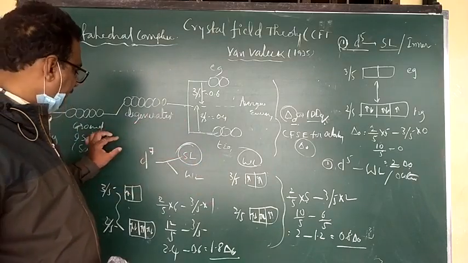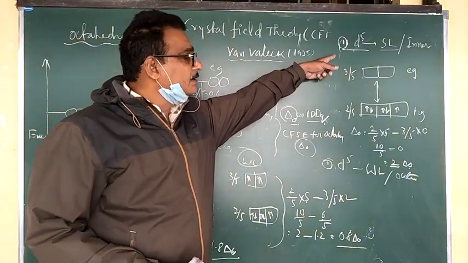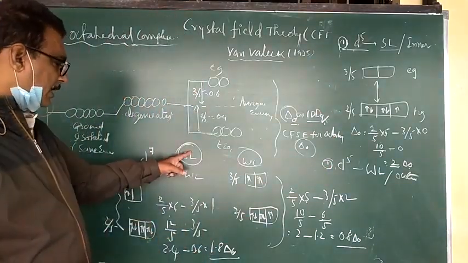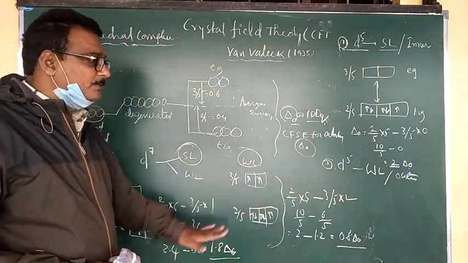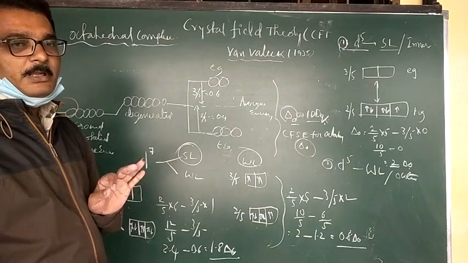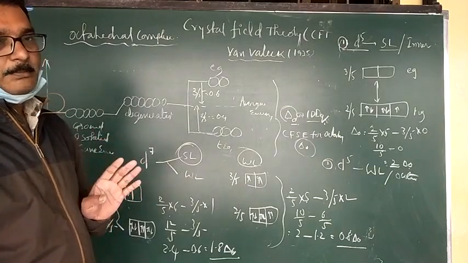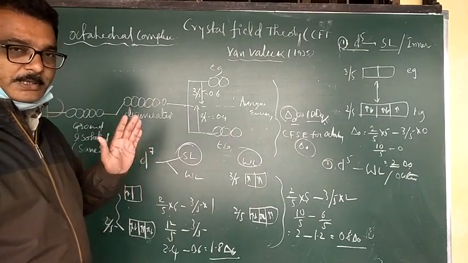So using different systems, d5 weak ligand, d5 strong ligand, d6 strong ligand and d7 weak ligand, we observe that a strong ligand gives more crystal field splitting energy for octahedral complexes.